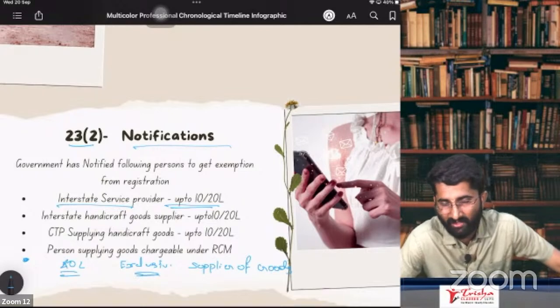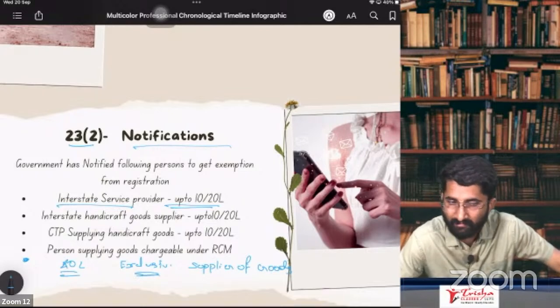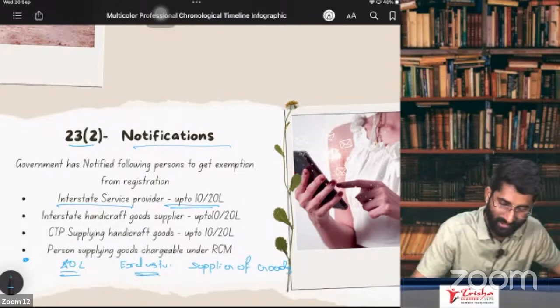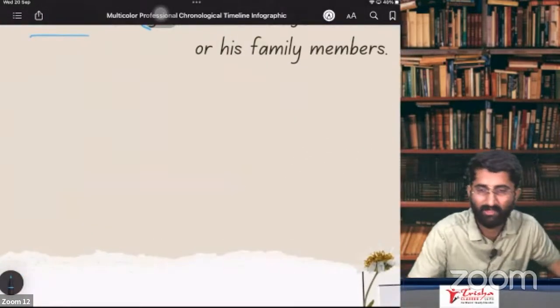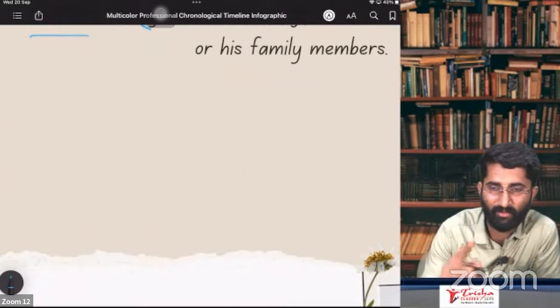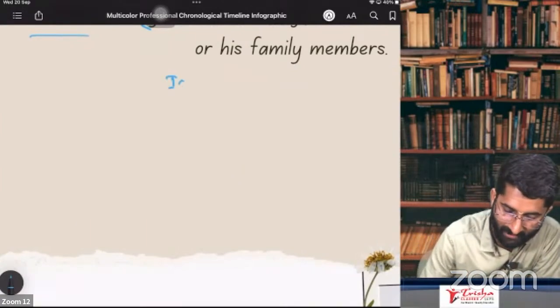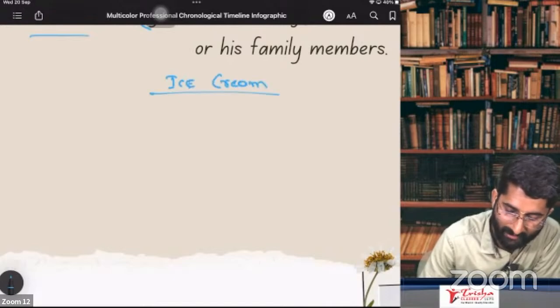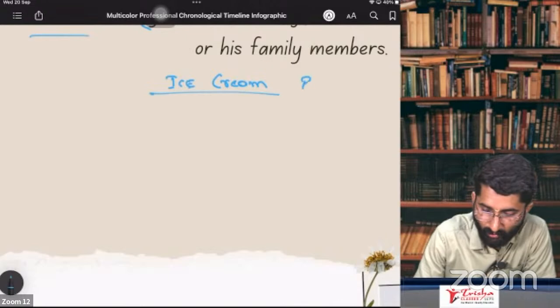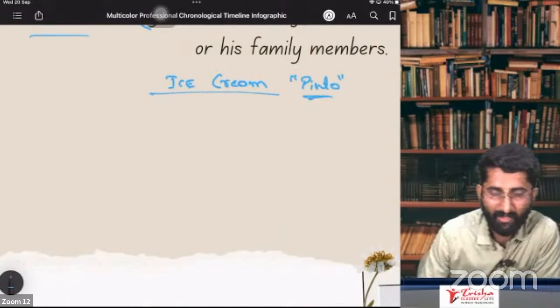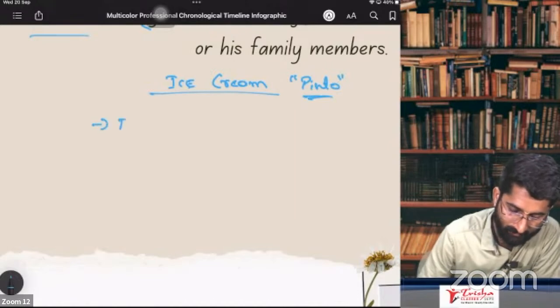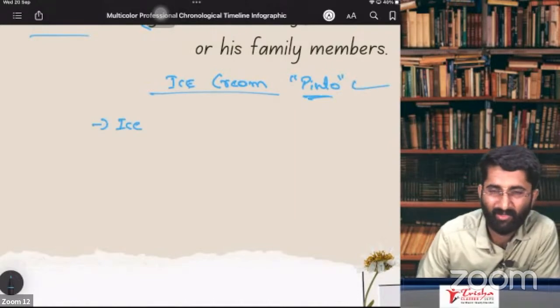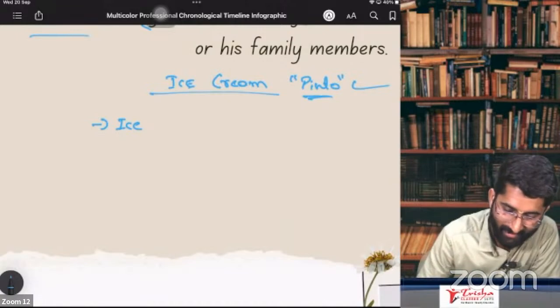Now, what are the goods, sir? We will discuss. Okay, let me explain. You have to remember one story. The name of the story is the Ice Cream Story of Mr. Pinto. There is one guy, Mr. Pinto. What does this Pinto do? He ate ice cream. Very bad guy, huh? This Pinto is a very bad guy. Remember this. He ate ice cream.